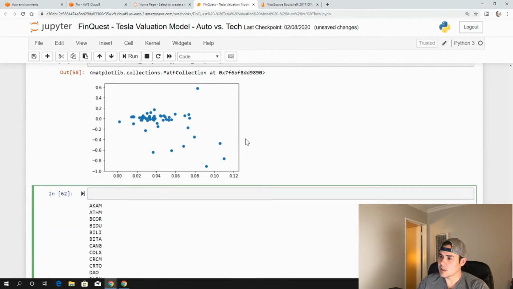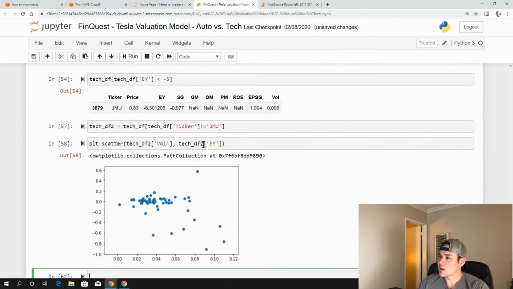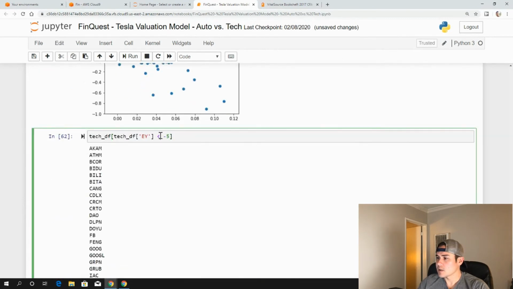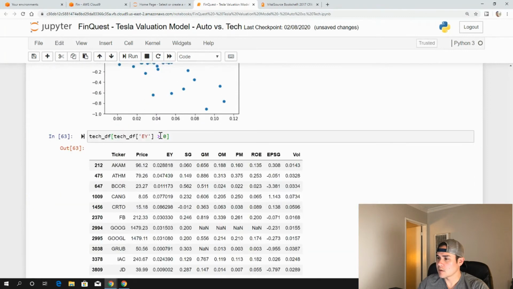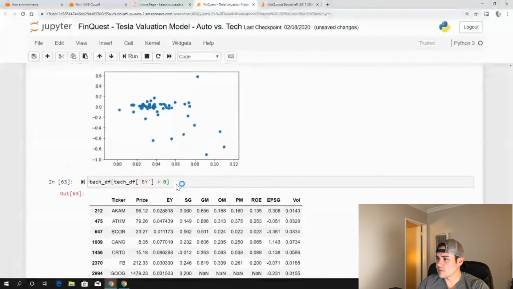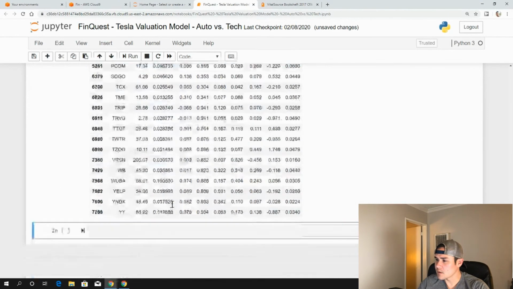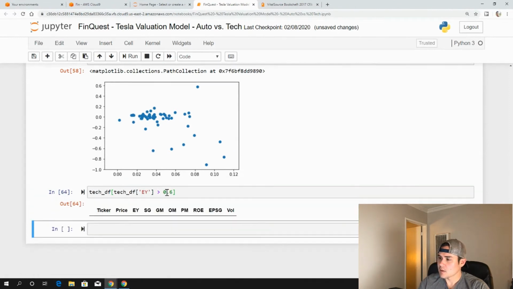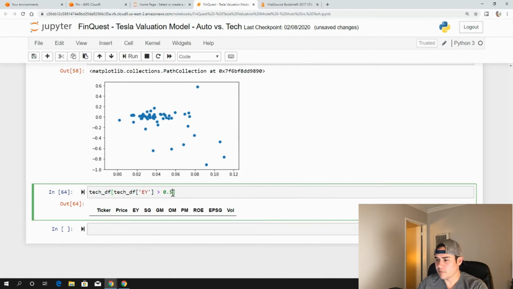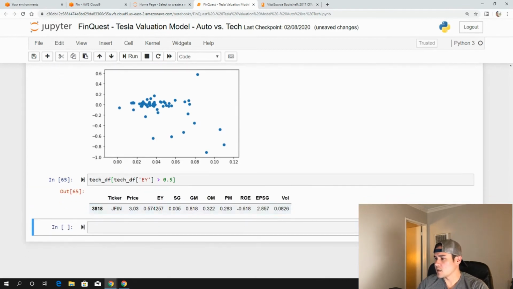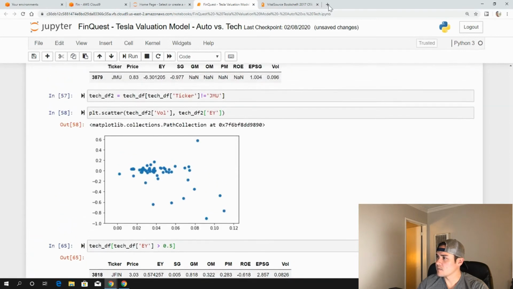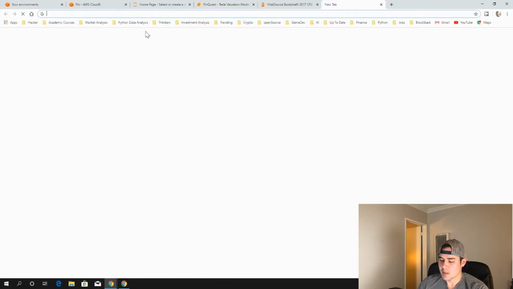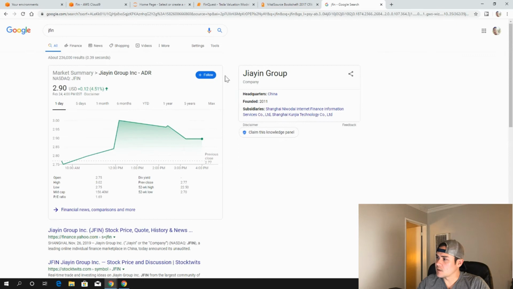Okay, so I'm curious what this is too now. Let's take this formula here and say anything greater than 0. We have a lot of positive earnings yields here, it seems. Who's this one greater than 0.6? 0.5. JFIN. So what is JFIN? Curious who these companies are. Let's go look up JFIN. Let's see who JFIN is.